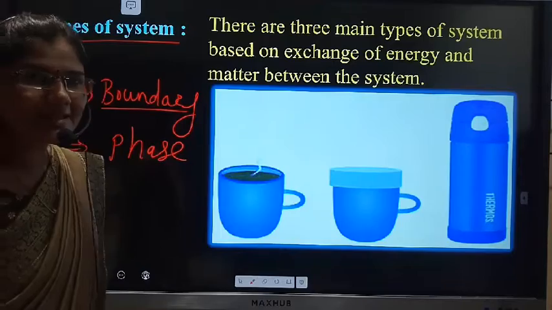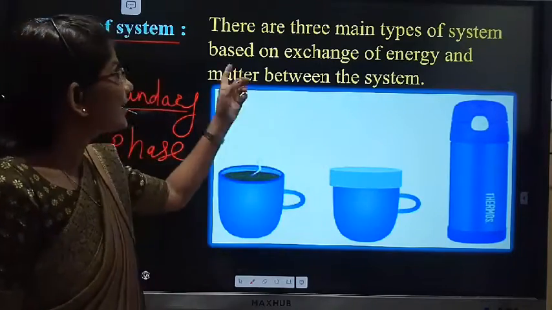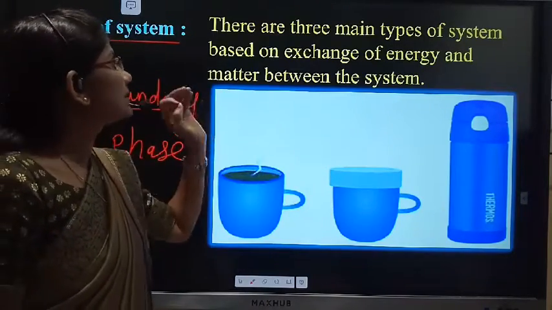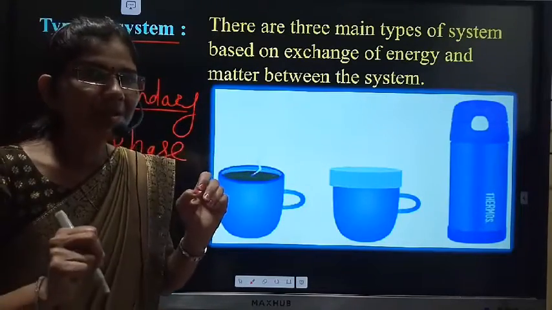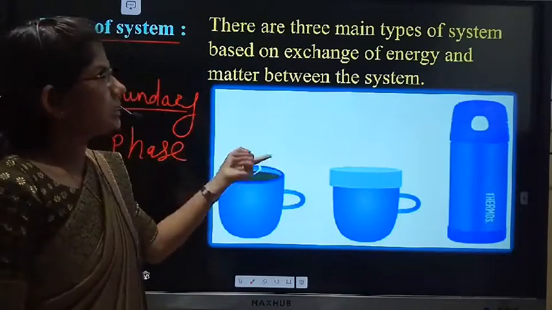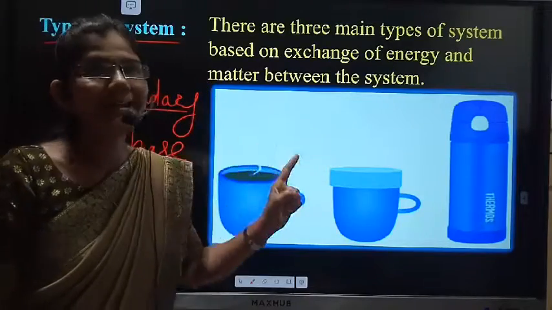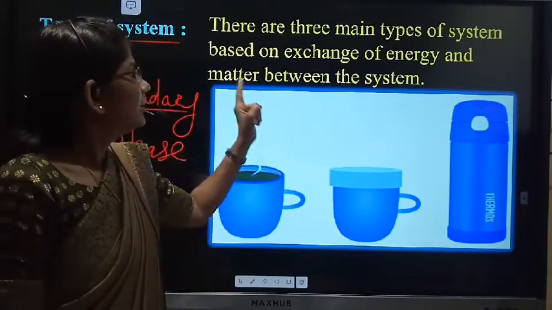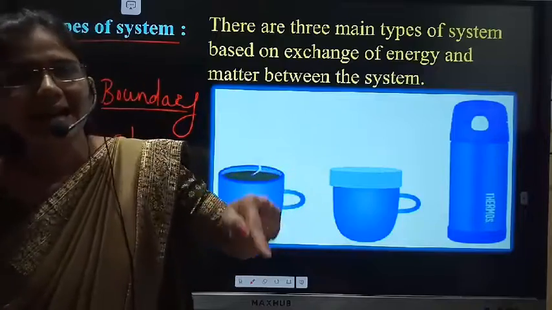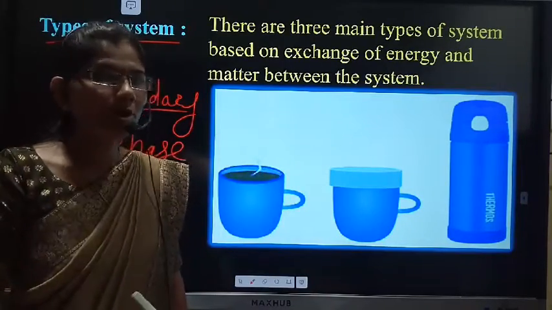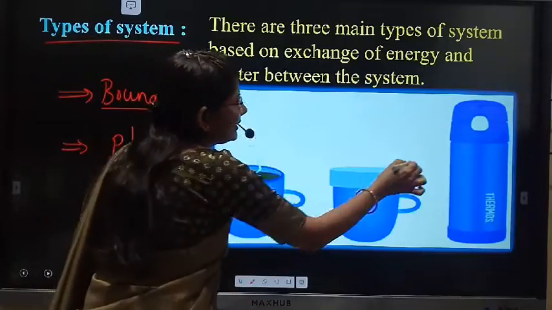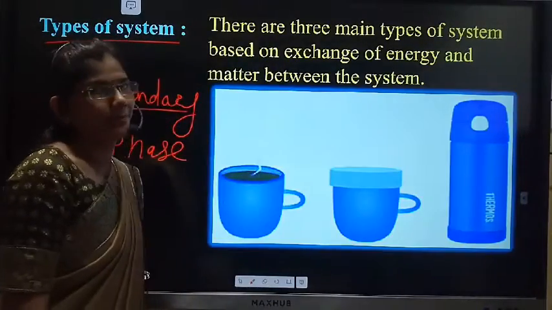Based on the boundaries, there are the main three types of a system. That means based on the exchange of energy and matter between the system and surrounding.